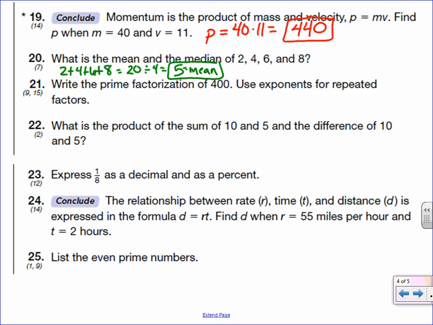The median, I put it in order from smallest to biggest. So 2, 4, 6, 8, and I count into the middle. So when I have 2 in the middle, I find the average of those to find the middle number. So 4 plus 6 is 10, and then there's 2 numbers. 10 divided by 2 is 5. So the mean and the median are both 5.